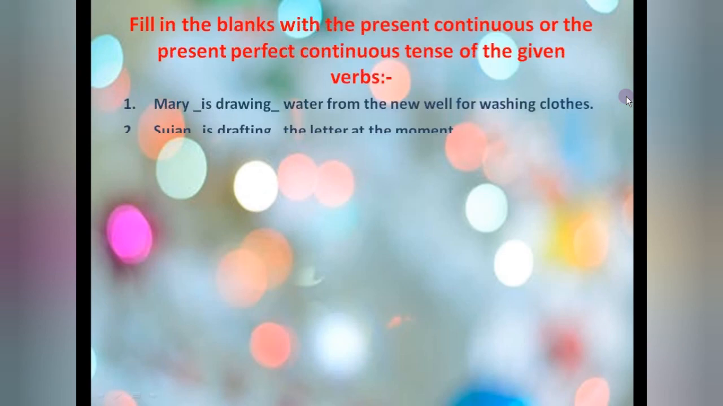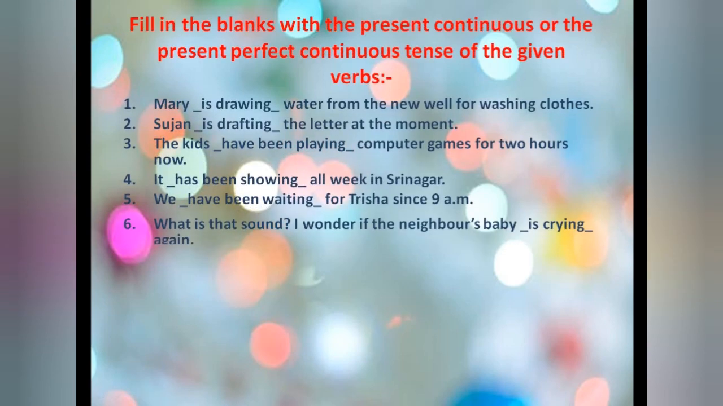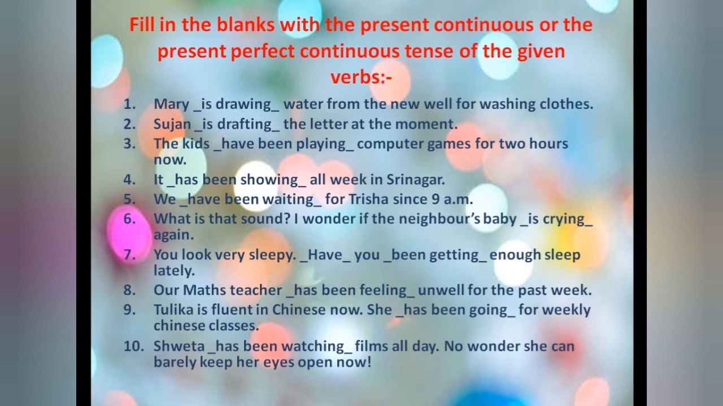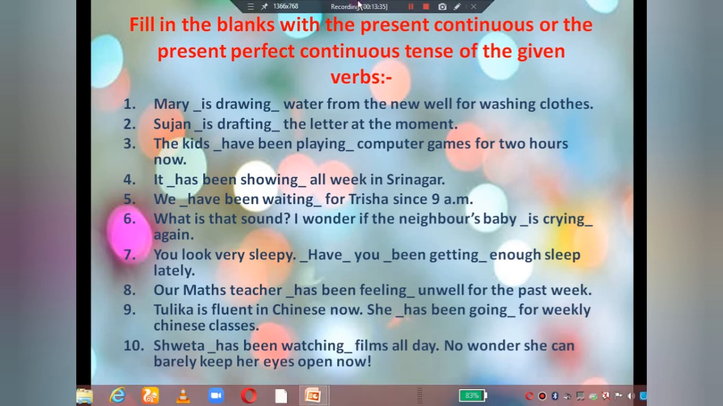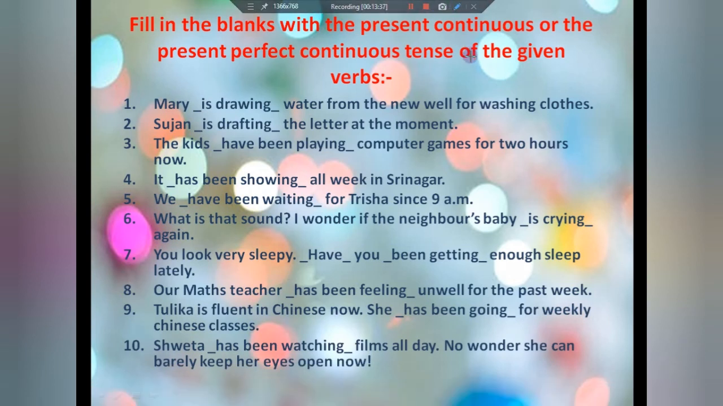Now, this is the classwork. Fill in the blank with the present continuous or the present perfect continuous tense of the given verb. First of all, whenever you get any exercise, write down the key point. Now see, present continuous is given. So here, what is the form? You should know that we have to put is, am, are, and then plus ing. This we know.